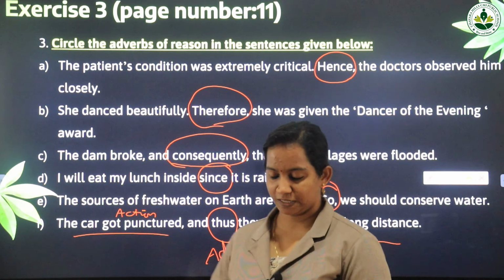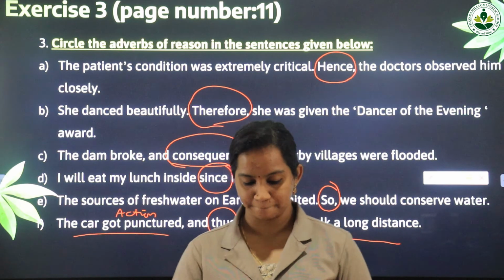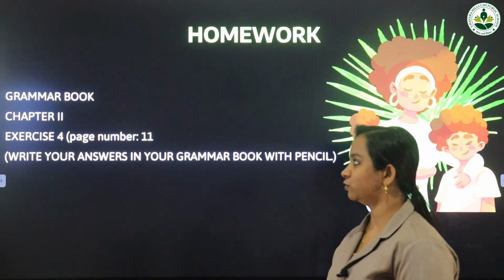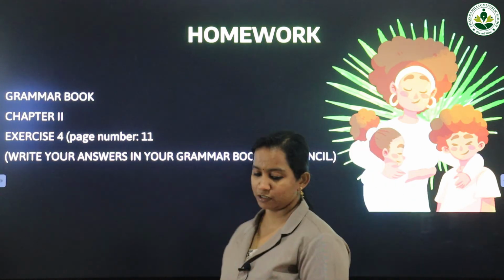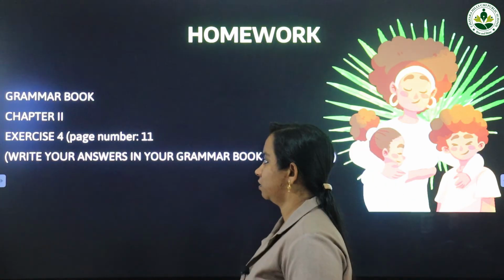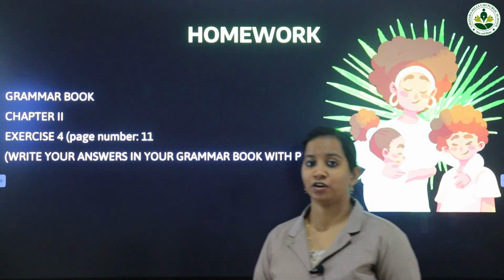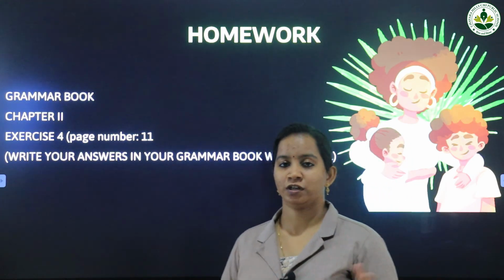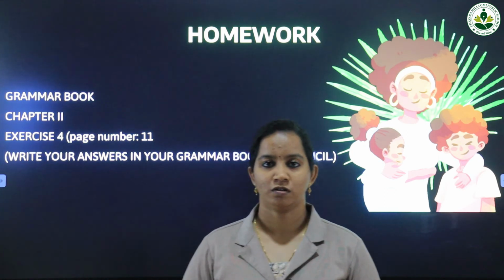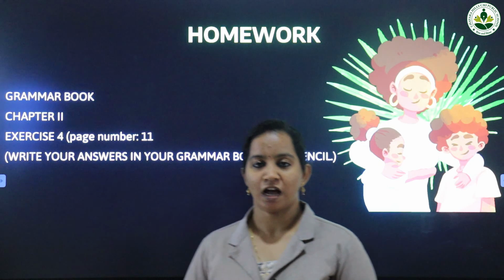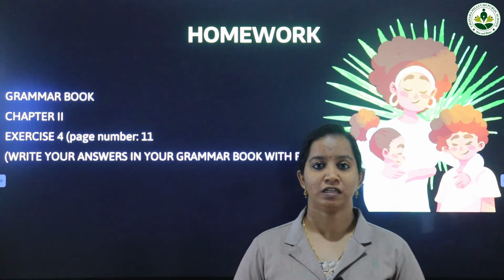So now we have completed exercise number 3. Okay. So coming to today's homework, you have to do exercise number 4, that is on page number 11, as homework. You have to write your answers in your grammar book only. No need to copy it down in your notebook or into your rough book. Just do this exercise in your grammar book only, and we will be correcting the answers during the live interaction session.